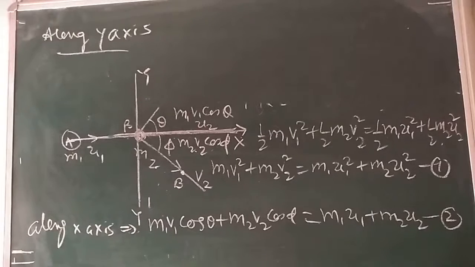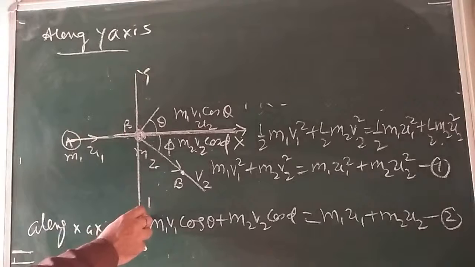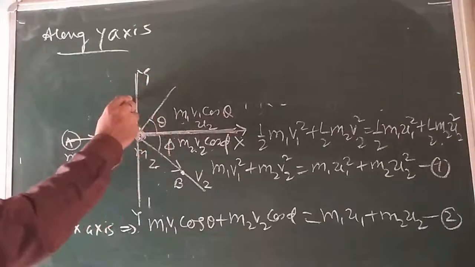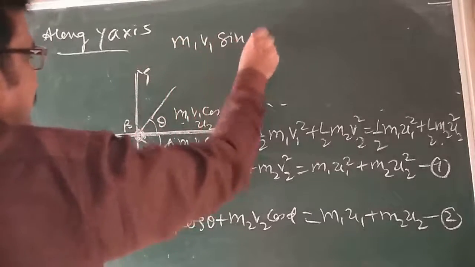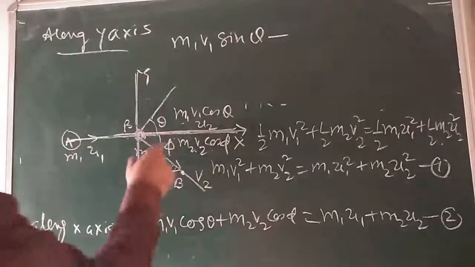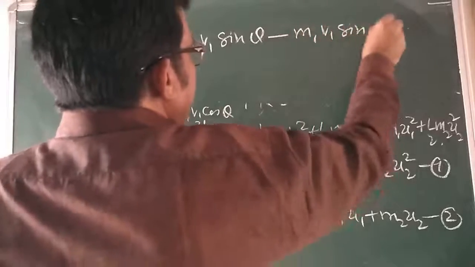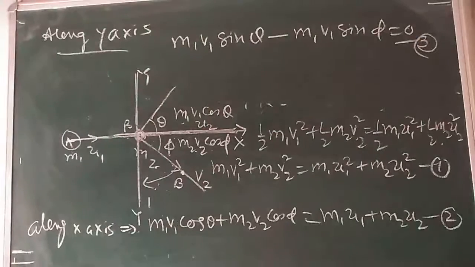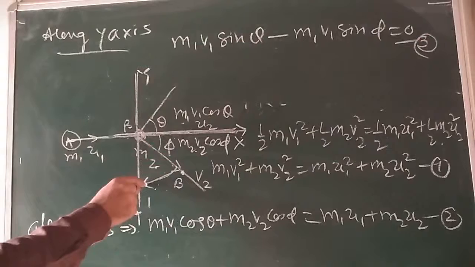So I can write, after collision, total linear momentum along the y-axis. Here the component along this axis is m1 v1 sin theta. As it is downward, the minus sign would be there for the component, since it is in the downward direction. Minus m2 v2 sin phi is equal to 0. This is our equation number 3. Here it is the negative direction, due to this it is in the downward direction.